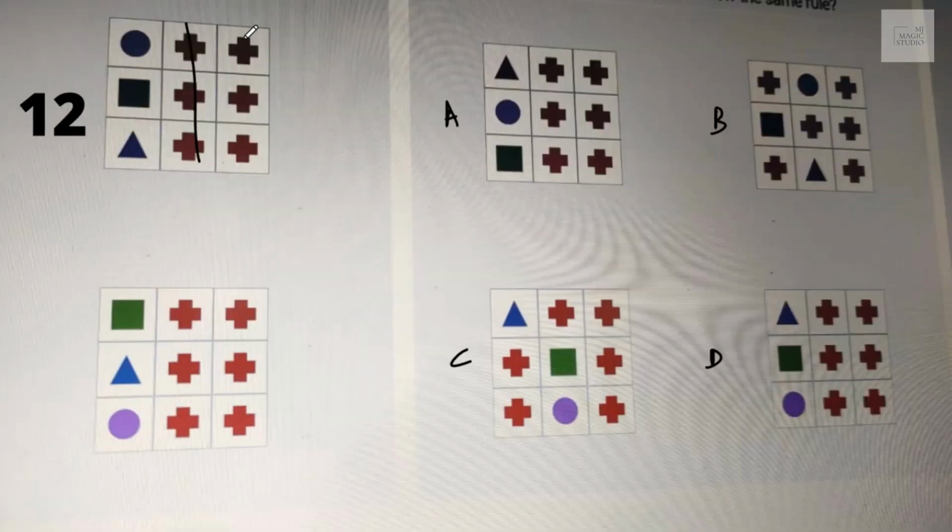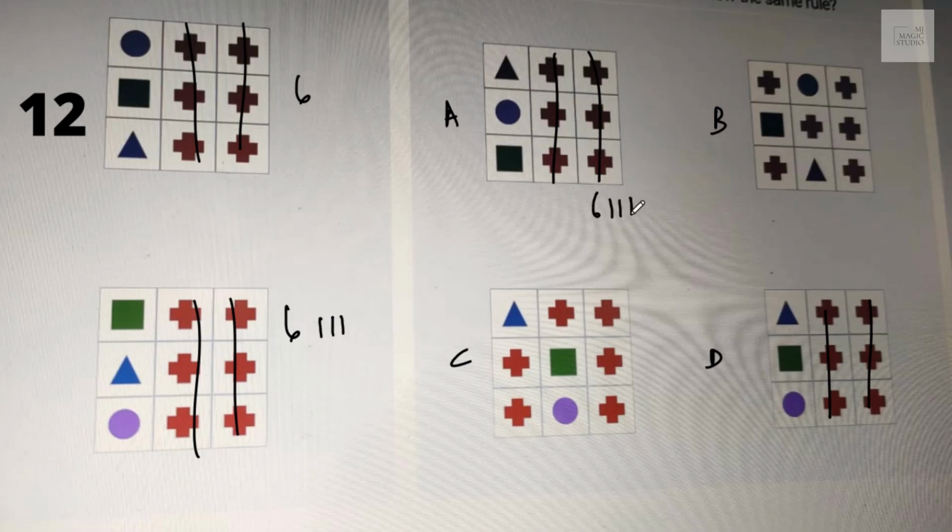Yes, move in. Column 2, column 3 same with 6, 1, 1, 1. A and D, columns 2 and 3 same. It looks like 6, 1, 1, 1 is there in B and C, but column 2 and column 3 are the same in A and D. Mark A and D as quickly as possible.